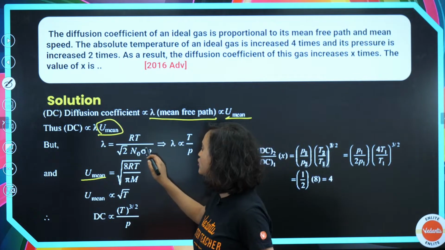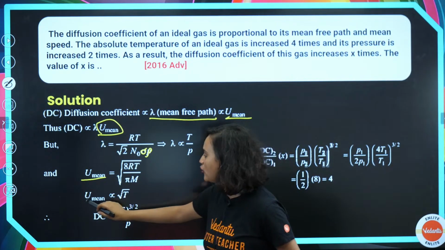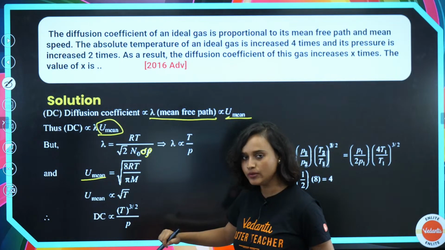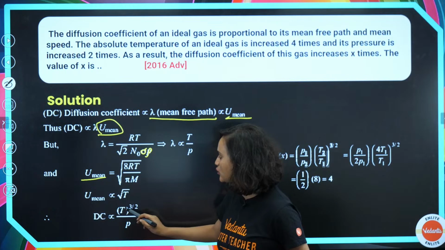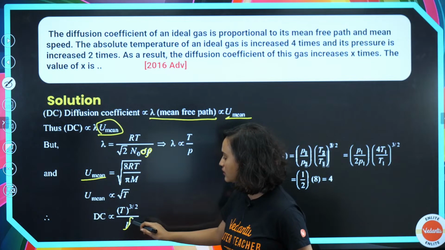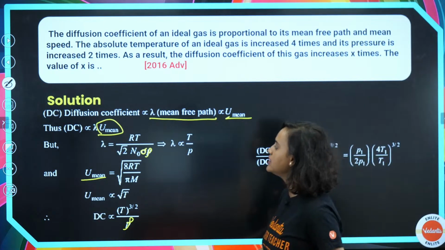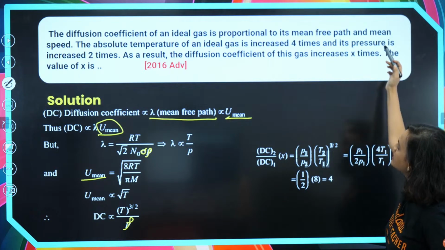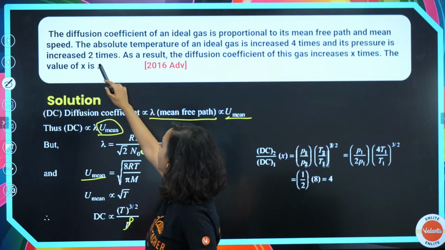Yes, very good. Now u mean is directly proportional to root over T. So DC is directly proportional to T to the power 3 by 2 divided by P. Now you have one DC and you will have 2 DC, right? Temperature is increased 4 times and pressure is increased 2 times, right?